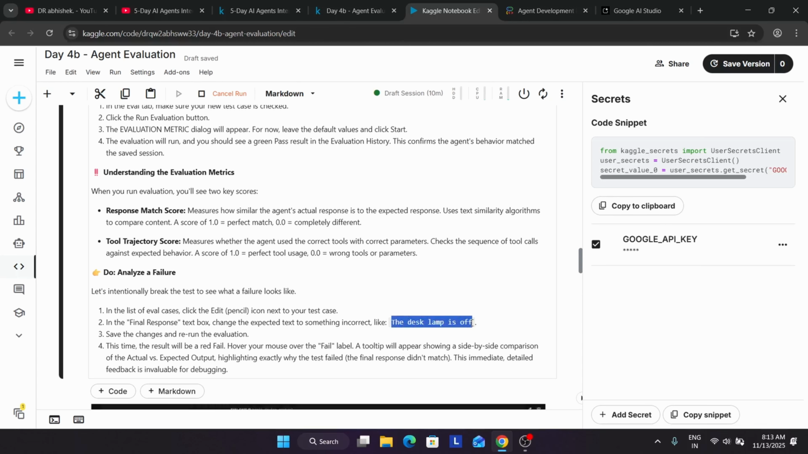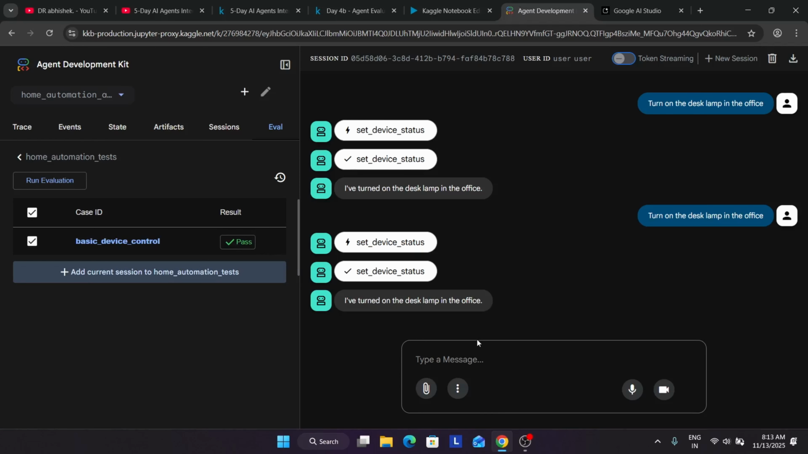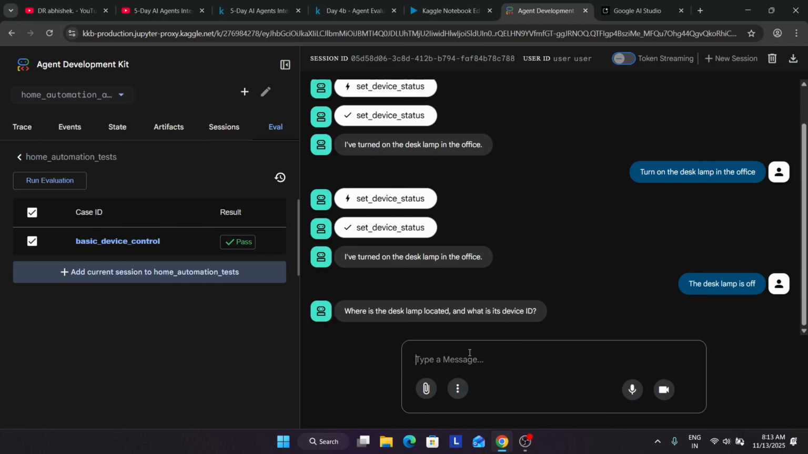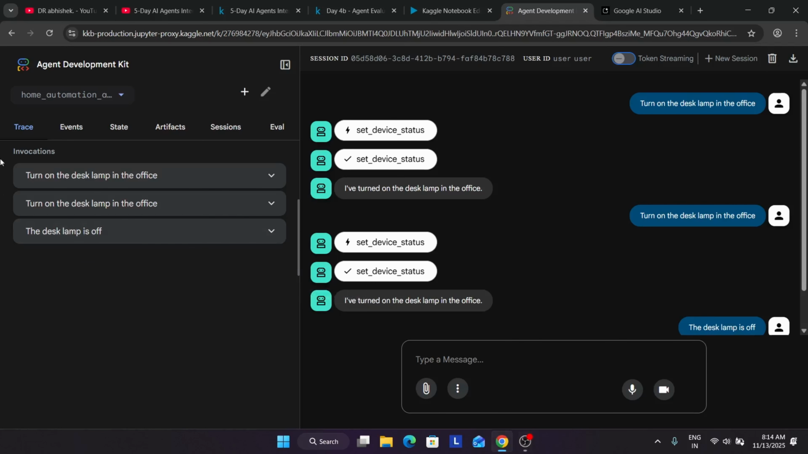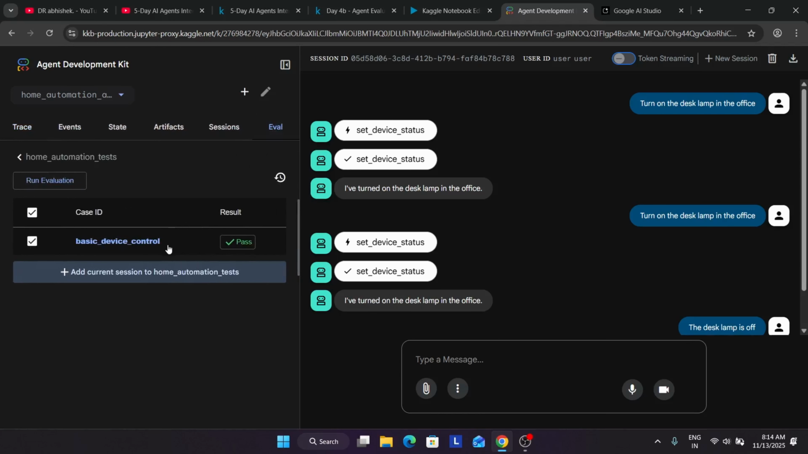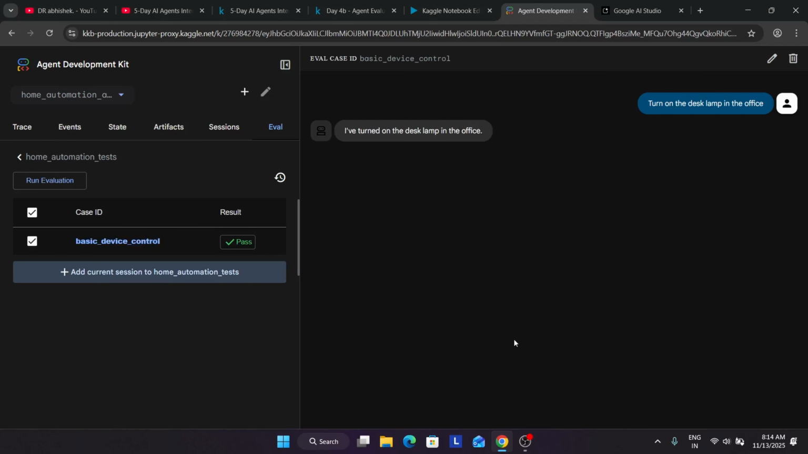Now if we prompt that the lamp is off, let's see whether the test passes or not. It's asking for an ID. If you are unable to open this chat, you have to click on the trace option. Here it's asking for the ID. Let me show the case ID. Come to the trace.